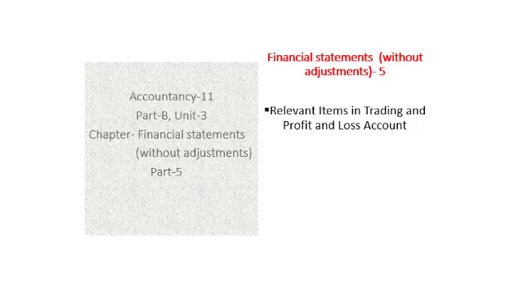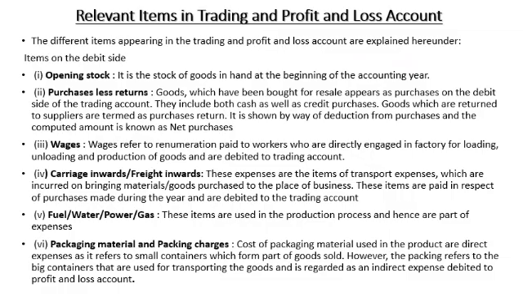Today you will see the specimens of the trading and profit and loss account and the items listed in the book. First of all, the different items appearing in the trading and profit and loss account are to be explained. Number 1, on the debit side, the opening stock refers to the stock in hand at the beginning of one accounting year.